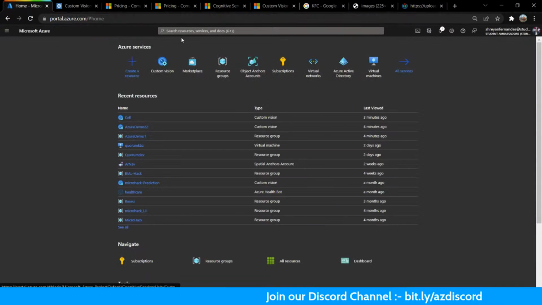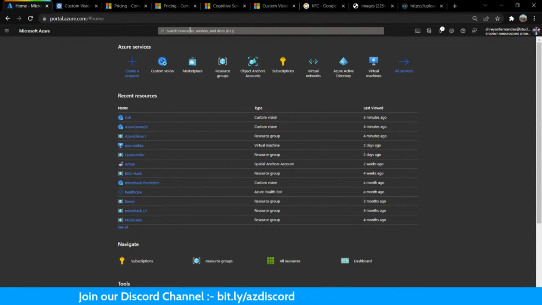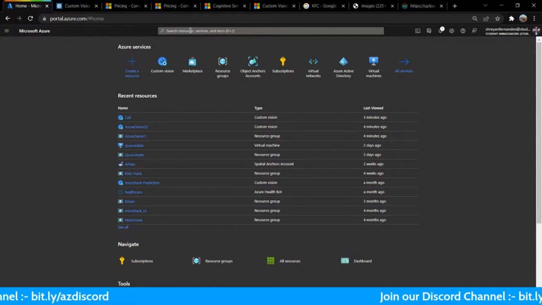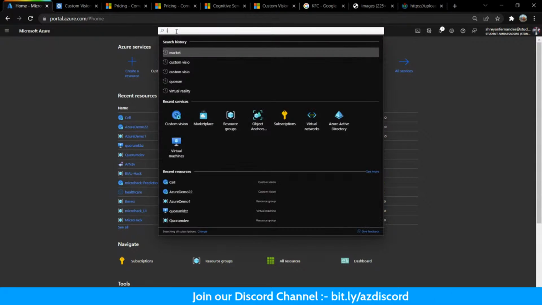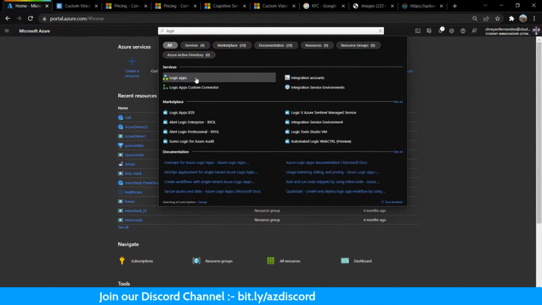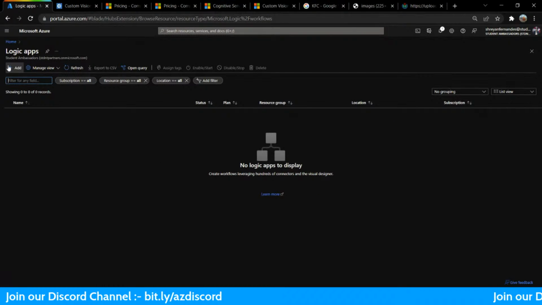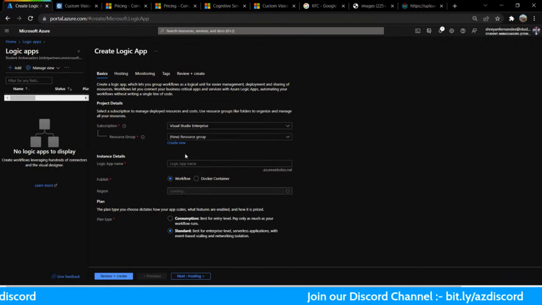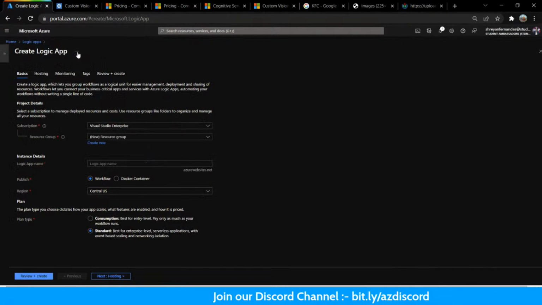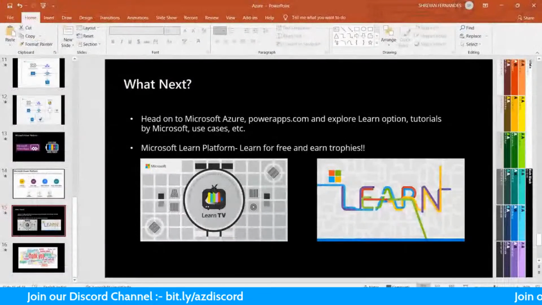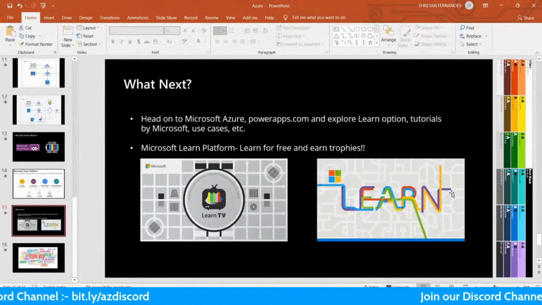Similarly, you can go ahead and create virtual machines, you can create your web apps, you can host your web apps. You can do anything on Azure, right? Anything, as a student or as a developer or as anything else. You can do literally anything on Microsoft Azure. If you want to create an API, then boom, here it is, logic apps. You can go ahead, click on add, and okay, it'll take some time. See, you can just fill this form out and then you're good to go. So this is how you can leverage Microsoft Azure in your projects.